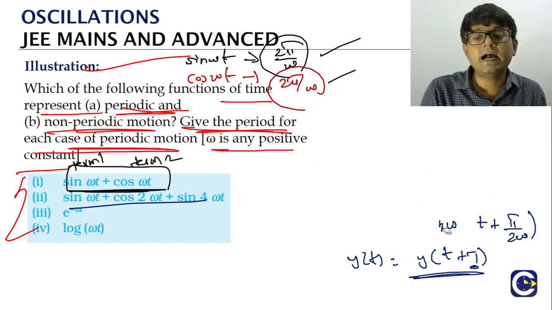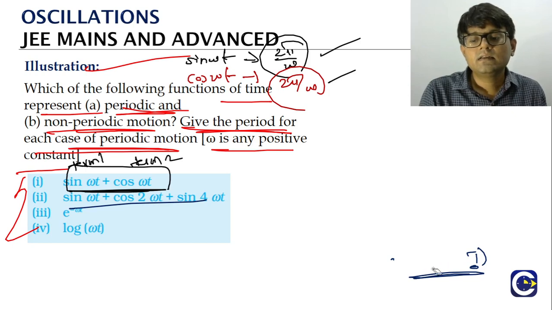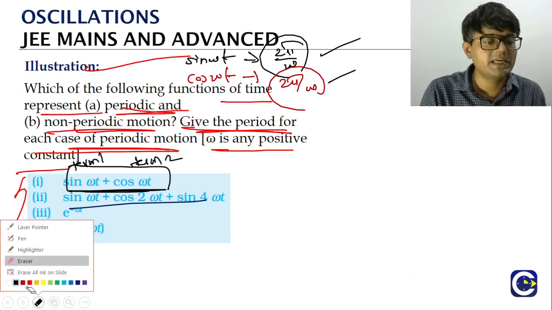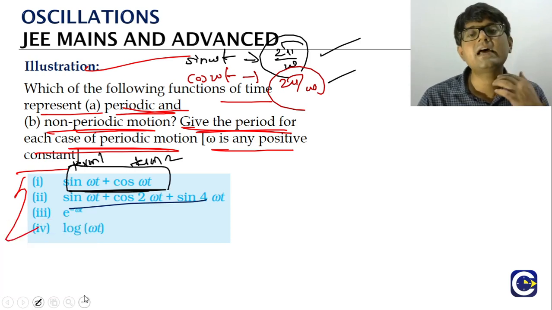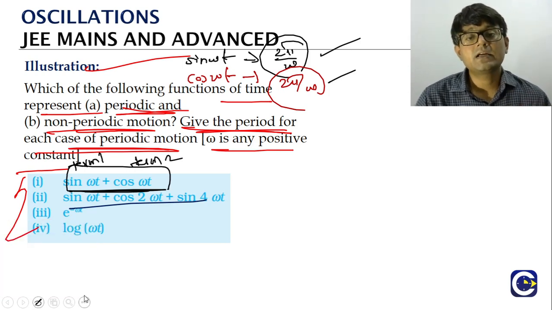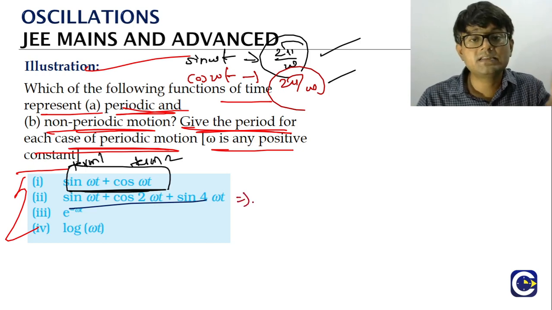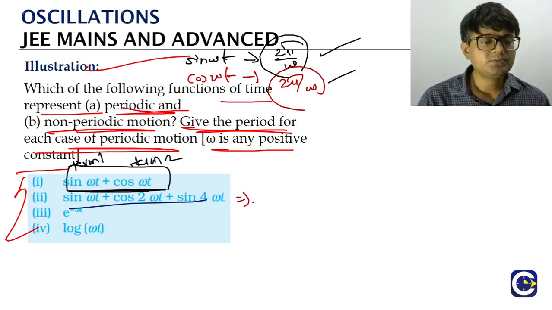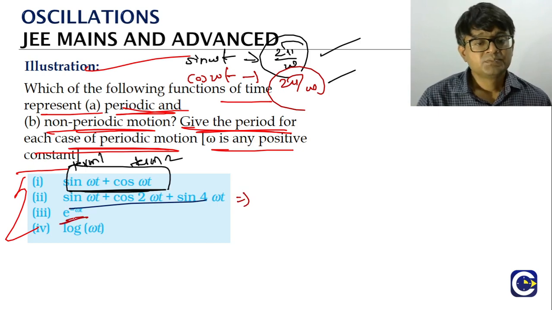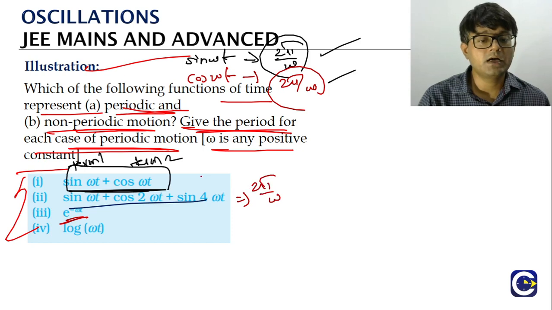This is an idea that can be used in framing questions, especially from the JEE Mains perspective. When you have a question on the periodic function, they can give questions like this where they will ask what is the period of the overall function. If you look at the second function also, what is it? 2 pi by omega. What is the answer for the first?